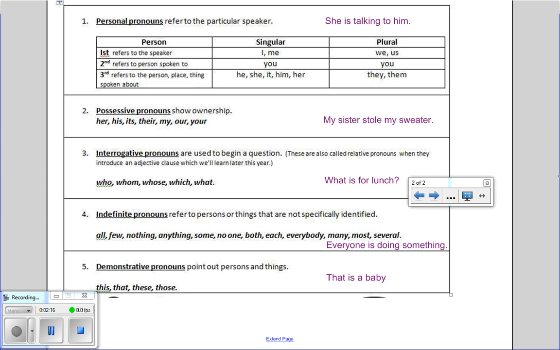So let's look at this example sentence up here. She is talking to him. If we go through and label this like we've been doing all year, we would say she is the subject, is talking is the verb phrase, is being the helping verb, talking is the action verb, and then we have to him, which is a prepositional phrase. Now, if you look at this, we also have some pronouns. When you find a pronoun in a sentence, you need to circle it.